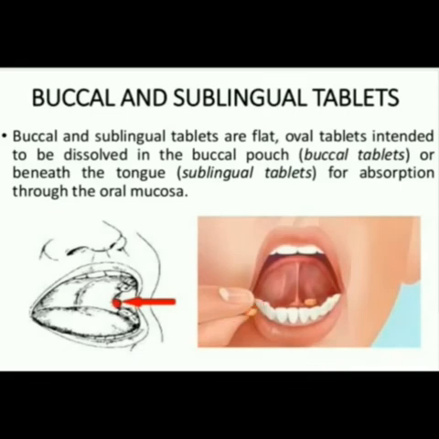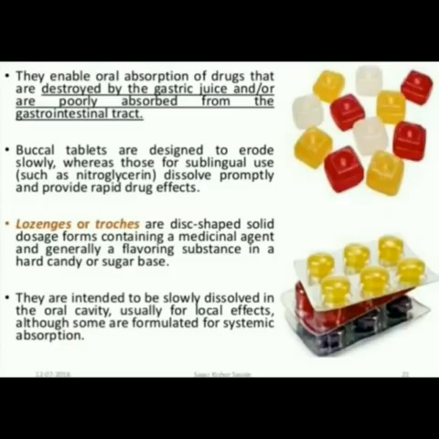Next, coming to the buccal and sublingual tablets. Buccal and sublingual tablets are flat or oval tablets which are dissolved in the buccal pouch or beneath the tongue for absorption through the oral mucosa. This will show a faster action, and mostly these are very bitter in taste. Buccal tablets are designed to act slowly, whereas sublingual tablets are designed for faster absorption, such as nitroglycerin. It will show a faster action.